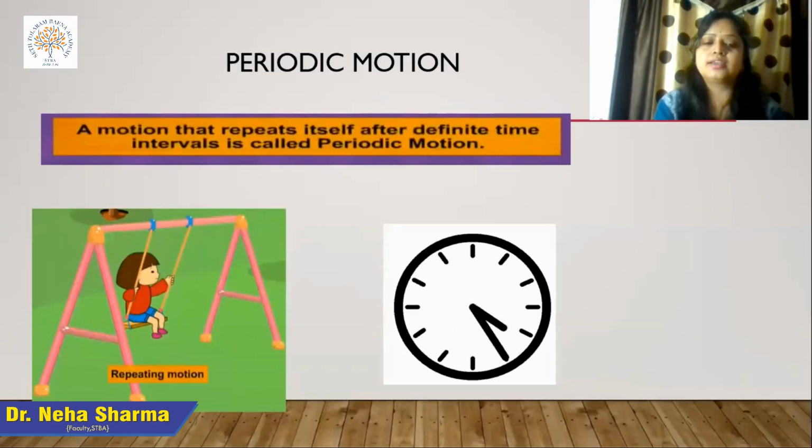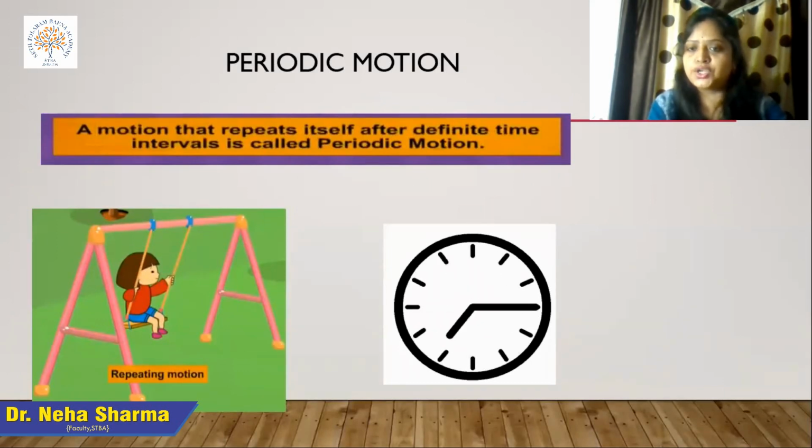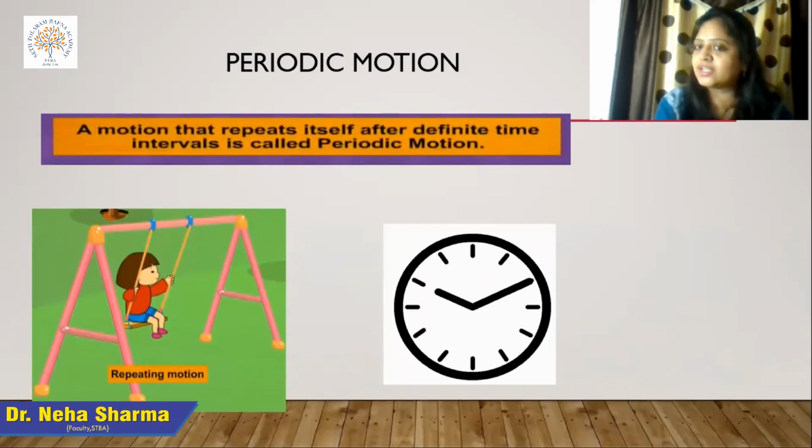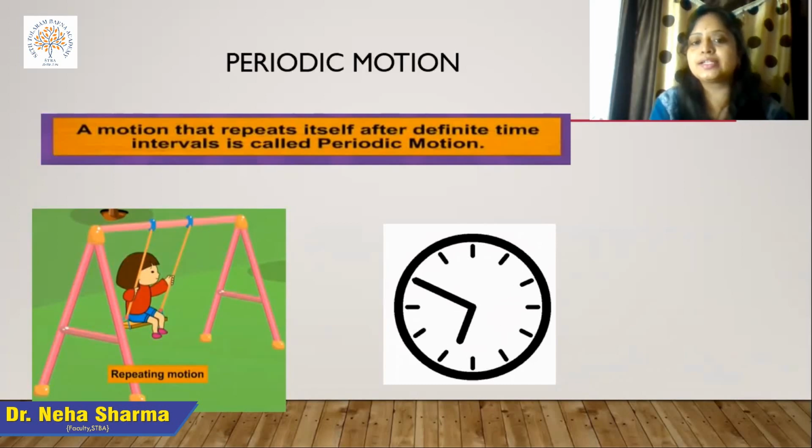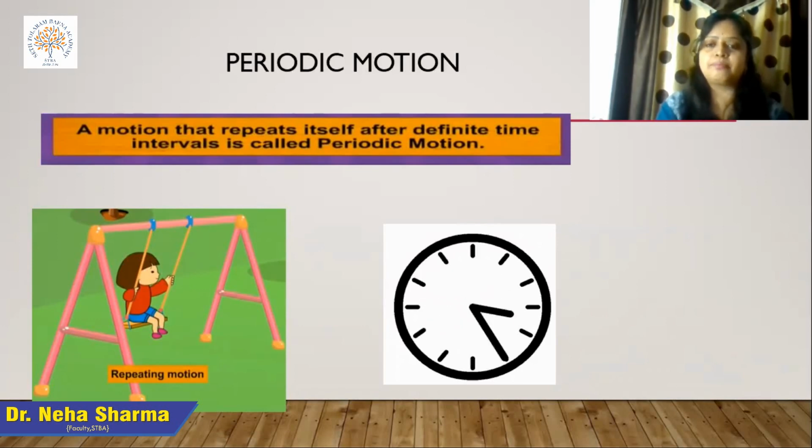Any motion that repeats itself after a definite time interval is called periodic motion. Some other examples: the swing, the girl sitting on that swing, it is a repeating motion.